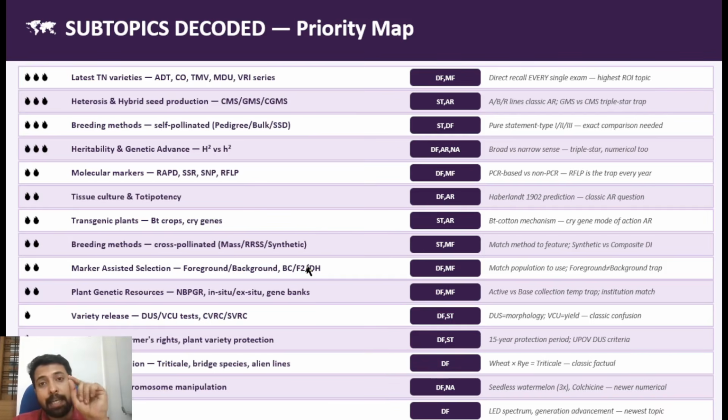For example, RILs, recombinant inbred lines, are developed by the single seed descent method of breeding, while backcross inbred lines are developed by backcrossing. Doubled haploids are developed by doubling using colchicine and other chromosome doubling agents. How you develop these mapping populations is a very important area.